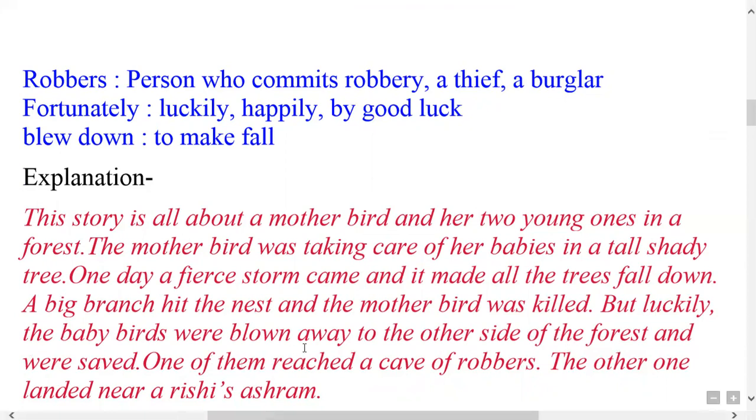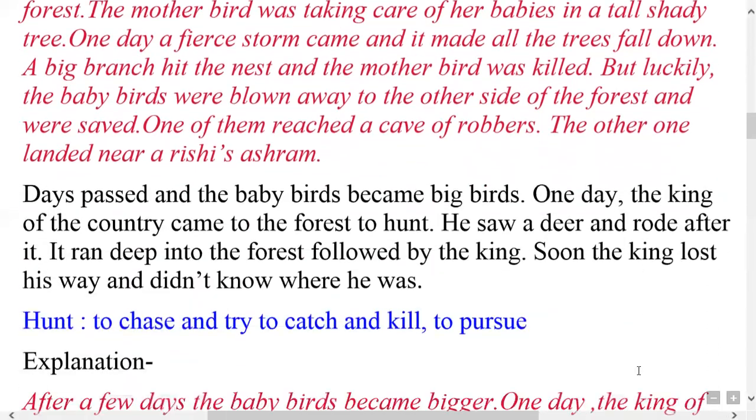The baby birds were saved, though their mother was killed. One of them reached a cave of robbers. The other one landed near a rishi's ashram. Okay, now come to the next paragraph.